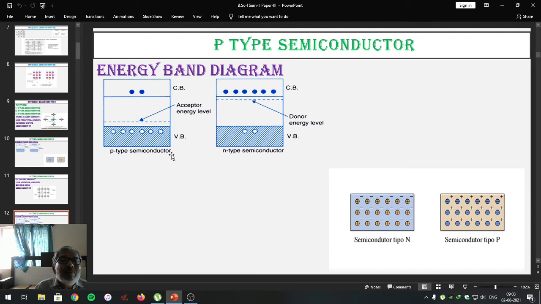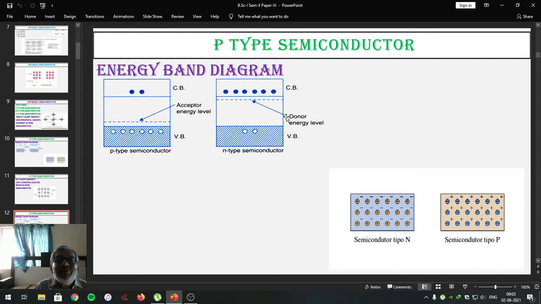As we have already studied, at absolute 0 degree Kelvin, the acceptor atom generates the acceptor energy level in the energy band diagram, which is going to lie just above the valence band.